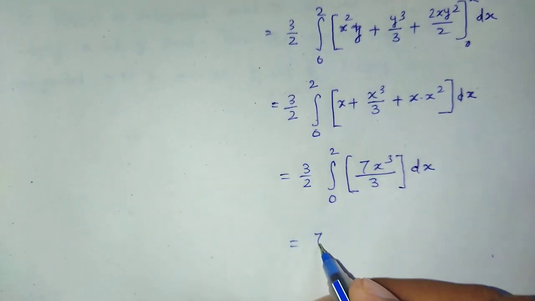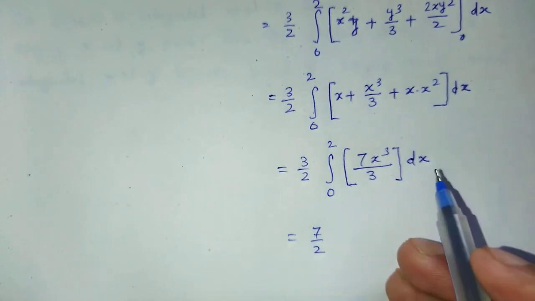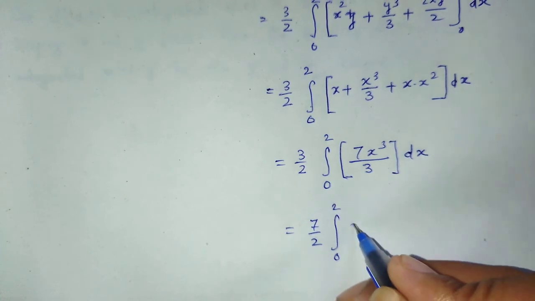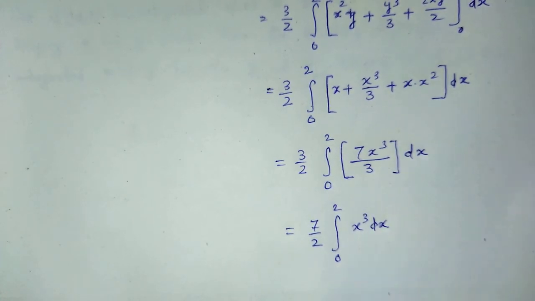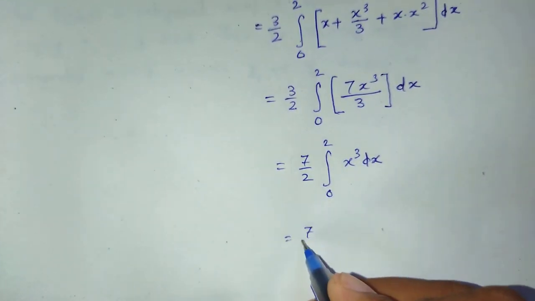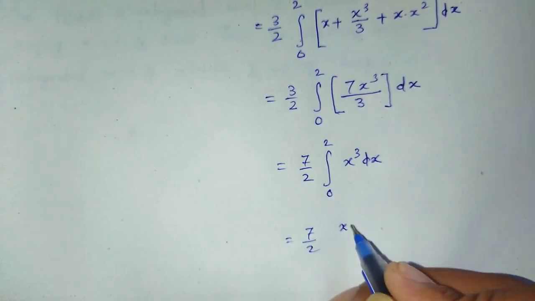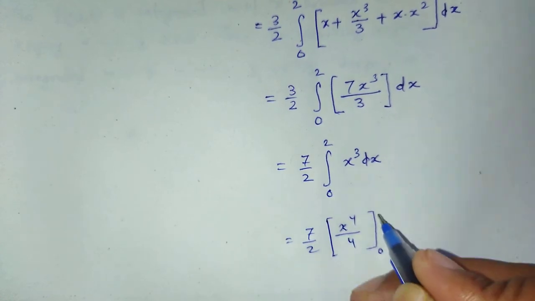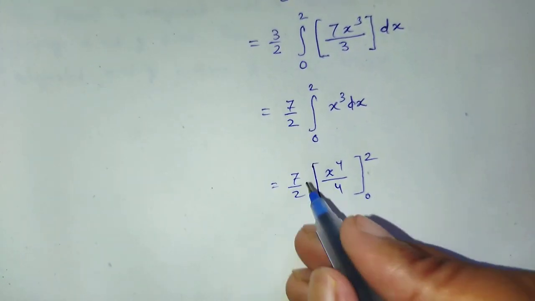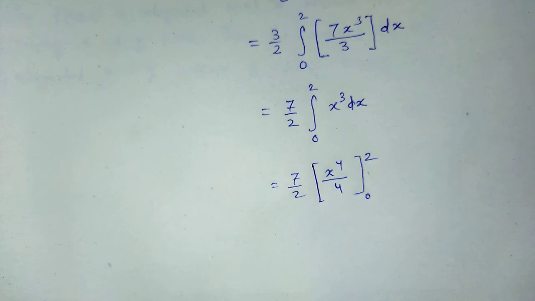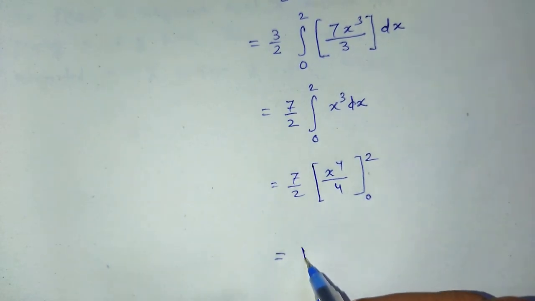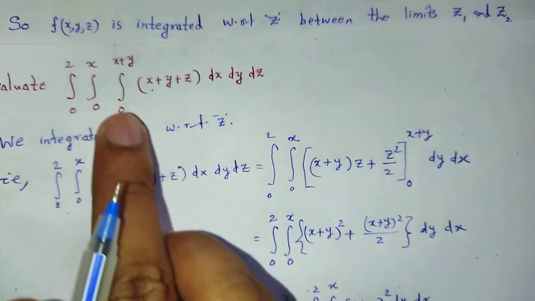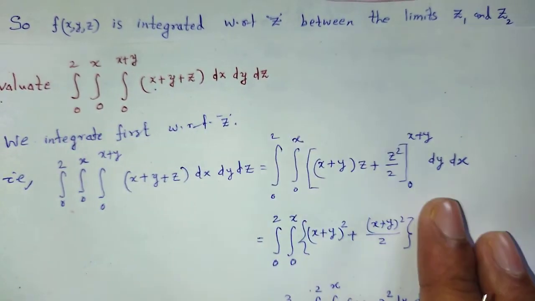Now 7 by 2 integration over 0 to 2 of x cube dx. Now 7 by 2 times x fourth by fourth from 0 to 2. Putting the limits and solving this we have 14. Therefore, we find the result of this particular triple integral.